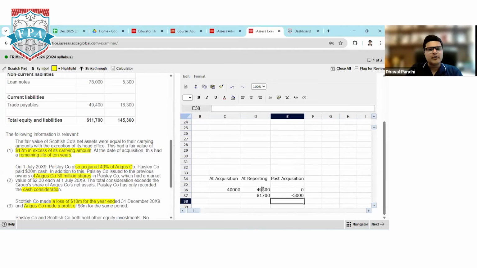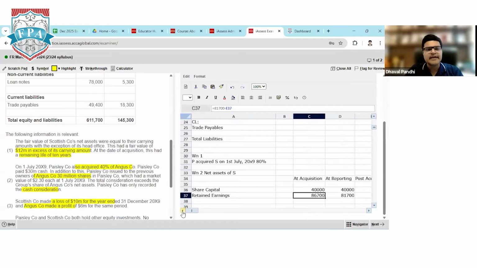So generally we do reporting minus acquisition gives you post acquisition. So this time I will take 81,700 minus minus 5,000. So on the date of acquisition, the balance of retained earnings was 86,700. Has everyone understood the logic? Thumbs up, 86,700. Why did this time get added? Because the balance is reducing because of the loss. Does anyone have any question on 86,700? Feel free to ask.